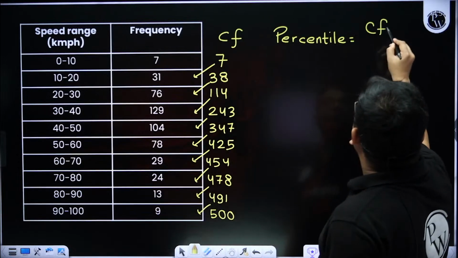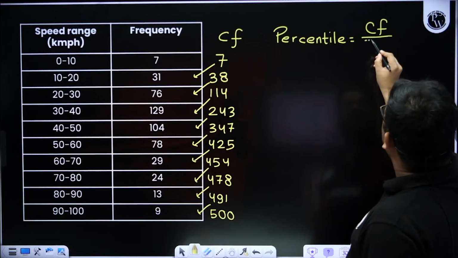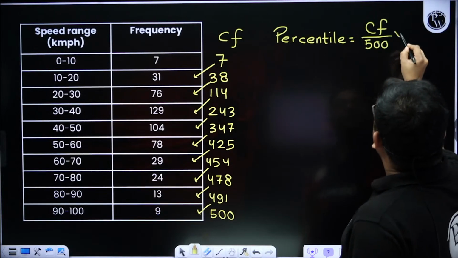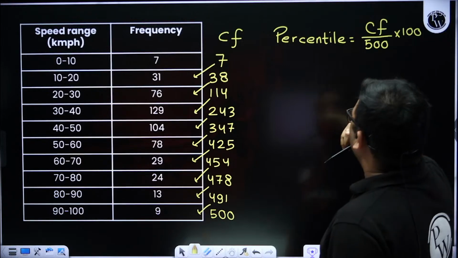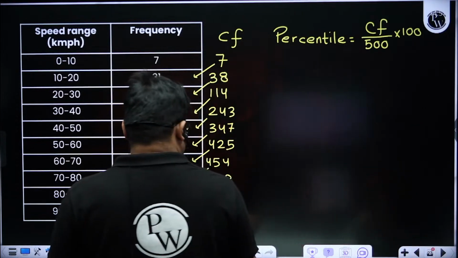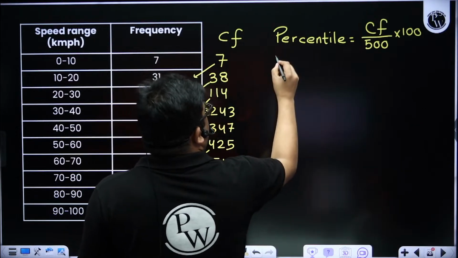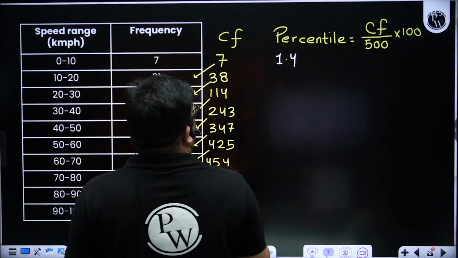Percentile will be cumulative frequency over the total number, which is 500, into 100. Percentile will be 1.4.